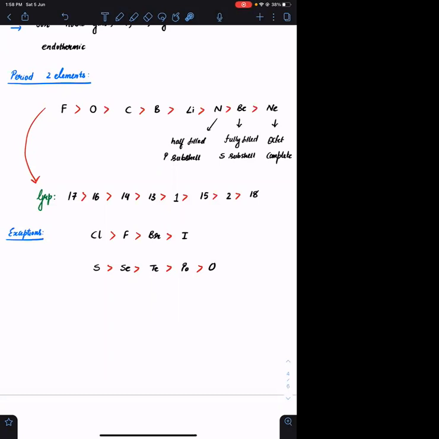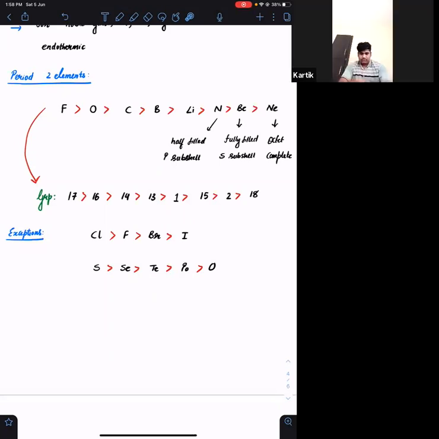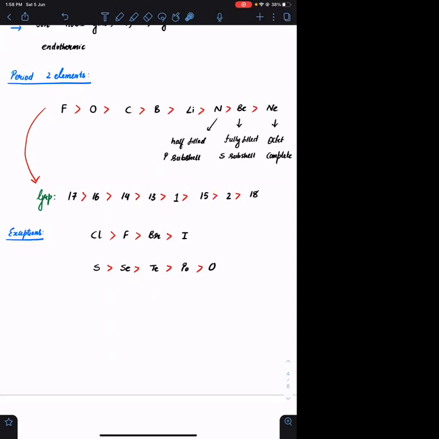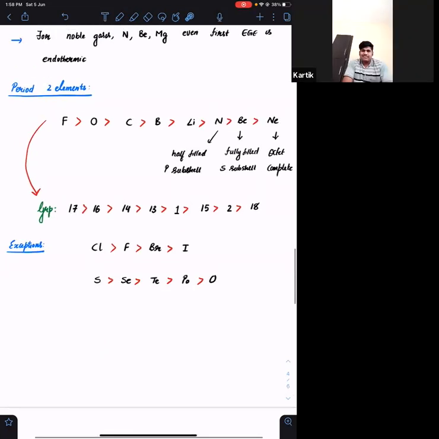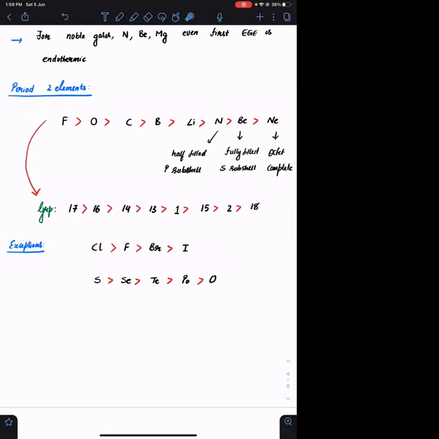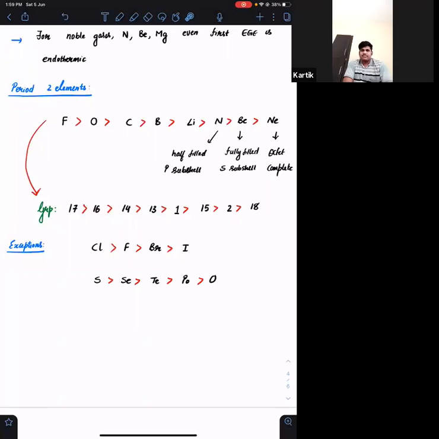Agreed? So down the group, what will happen to the electron affinity? Electron affinity decreases. Left to right, as Z star increases, the electron affinity increases. This is the general trend. But there are some exceptions again. कहाँ पे? In case of nitrogen, in case of group 15 and group 2. Group 15 में you are having half-filled configuration.